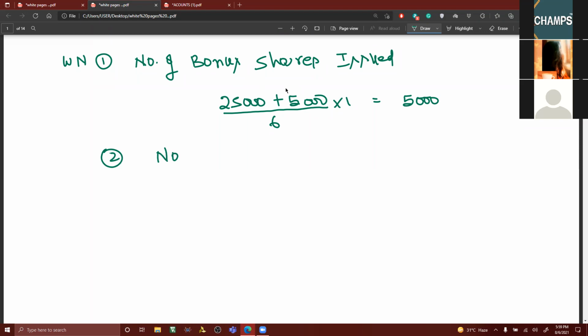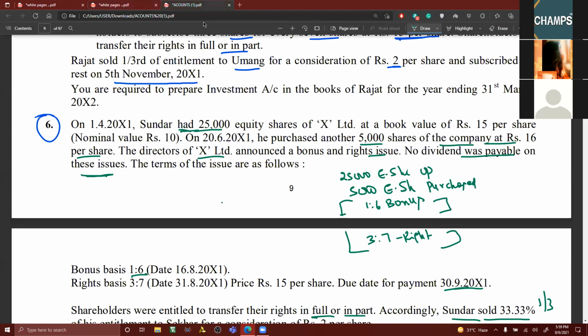Next, number of right shares offered. I said 3:7. For every 7 shares, 3 right shares have been offered.